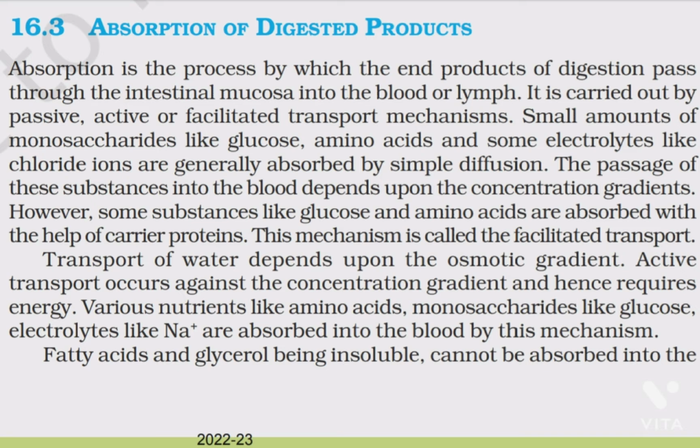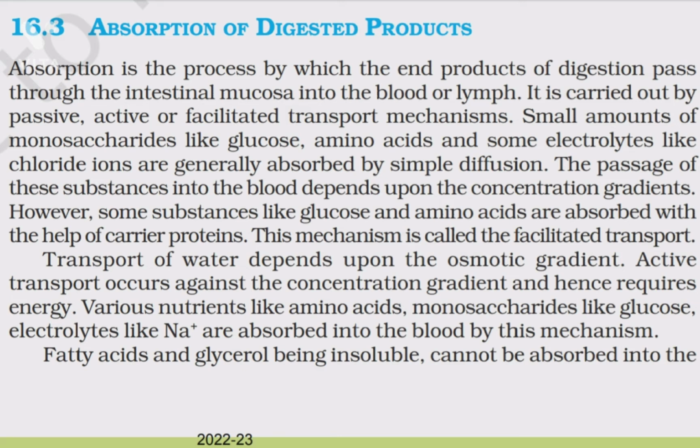Small amounts of monosaccharides like glucose, amino acids, and some electrolytes like chloride ion are generally absorbed by simple diffusion. The passage of these substances into the blood depends upon the concentration gradient. However, some substances like glucose and amino acids are absorbed with the help of carrier proteins. This mechanism is called facilitated transport. Transport of water depends upon the osmotic gradient.